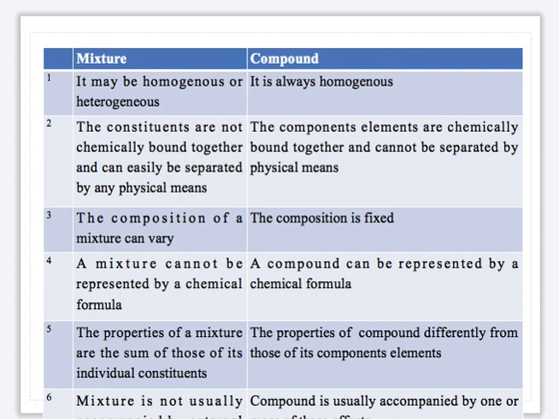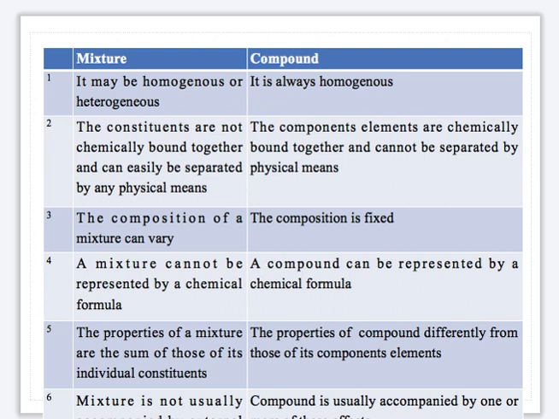For example, water is H2O. The properties of water are different from those of hydrogen and those of oxygen. So when water forms, the properties are different from the two combined together.